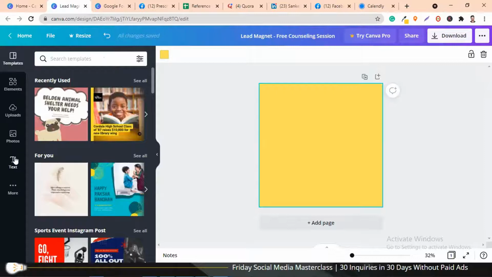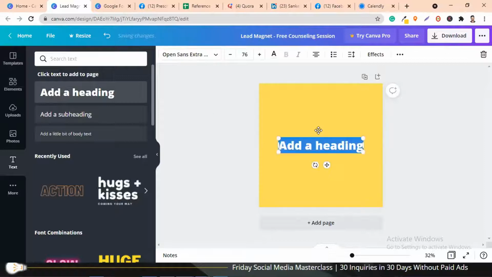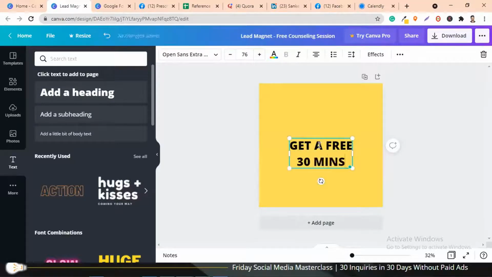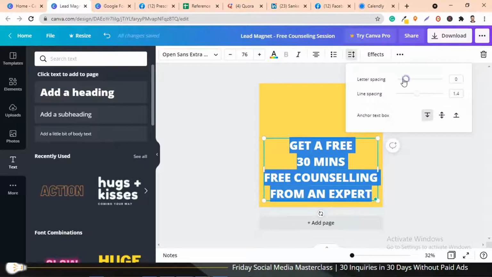And then I'm going to choose a text box and then create the headline. Now particularly for this lead magnet, the headline that I'm going to create is, let me keep it as all caps. So, get a free 30 minutes free counseling from an expert. Okay, so I'm going to just edit this by reducing the space.